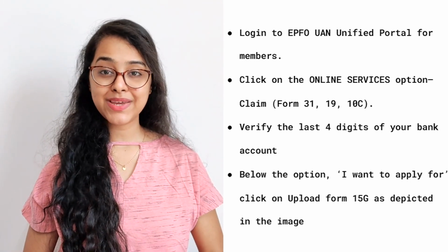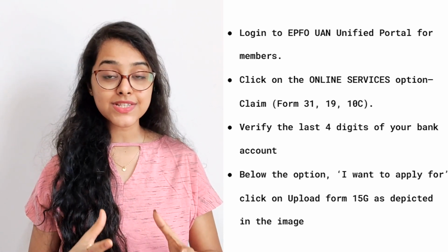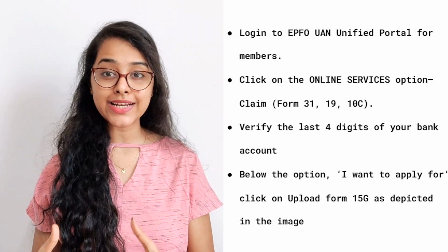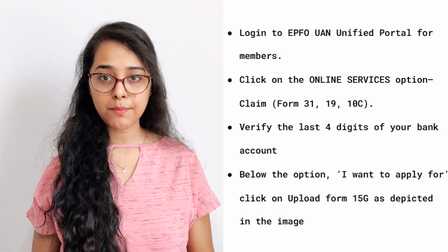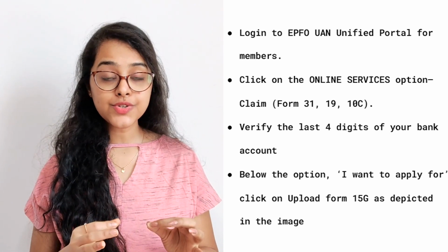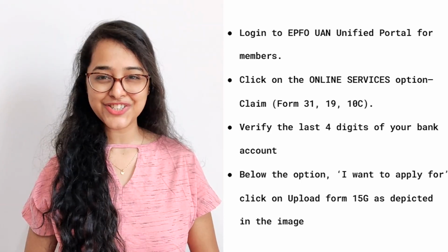Now that you have an idea about the TDS rules that are applicable to EPF and also what Form 15G is, let us move on and understand the process of how to fill Form 15G for online EPF withdrawal. Number 1, log into the EPF or UAN Unified Portal for members. Click on the Online Services option, claim Form 31, 19, 10C. Verify the last 4 digits of your bank account number. Below the option I want to apply for, click on Upload Form 15G as depicted in the image.